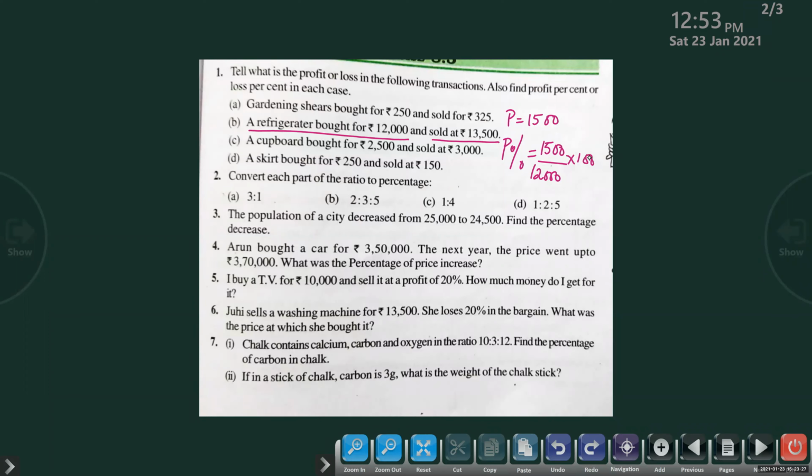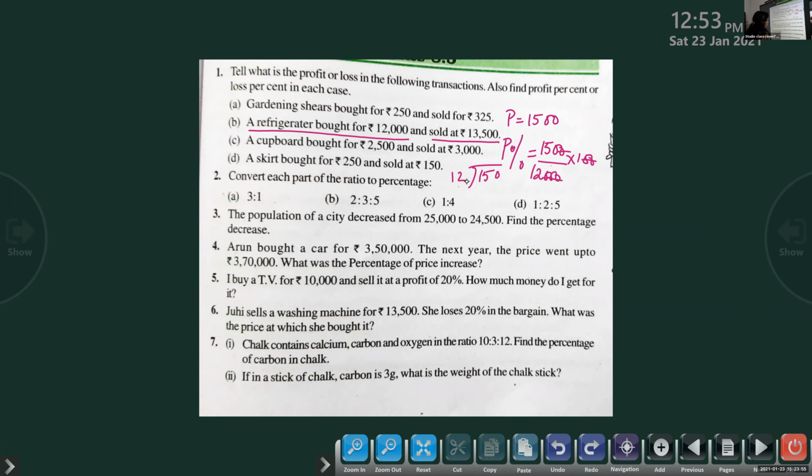Do it. Yes, you can cut short. And again with this and this you can divide 150 by 12. You'll be getting how much? 12.5%.